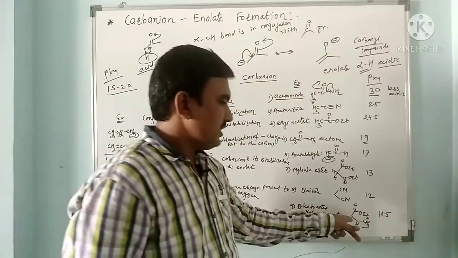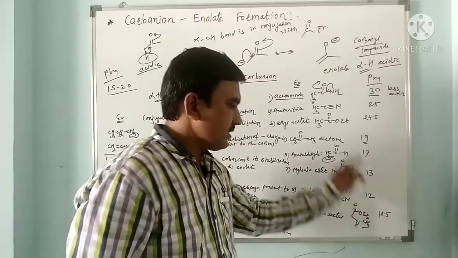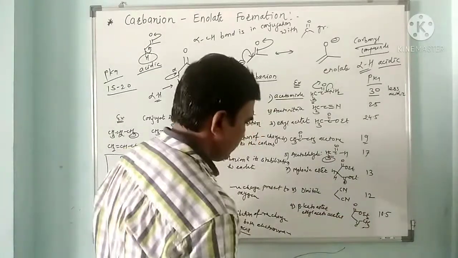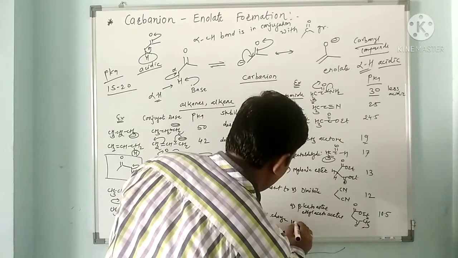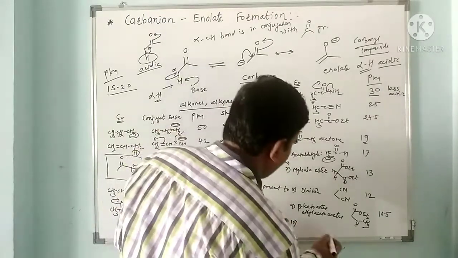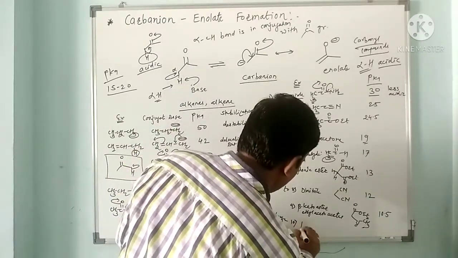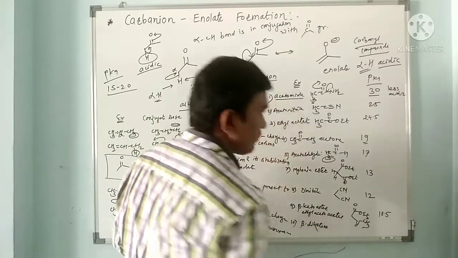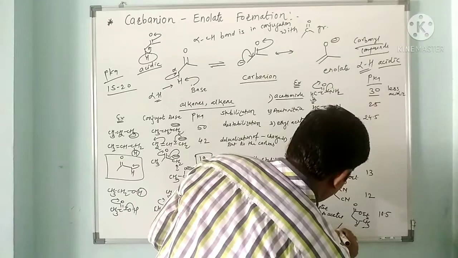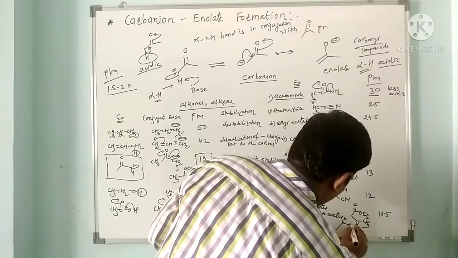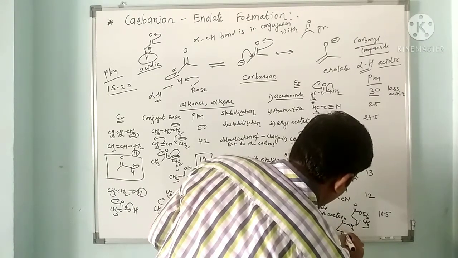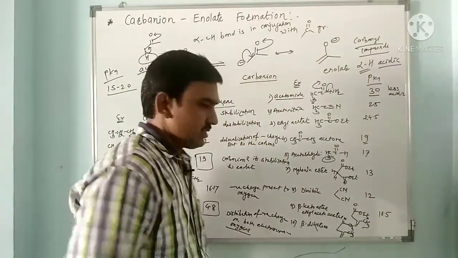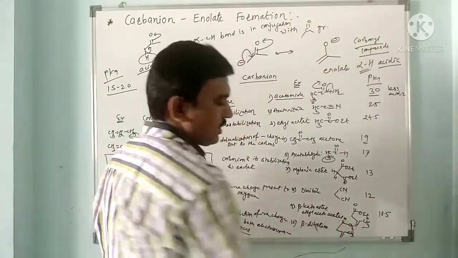Because this methylene is situated between the ester as well as the carbonyl group, it is highly acidic in nature. Then next, beta diketone, COCH3, CH2, COCH3. So this methylene is situated between two carbonyl groups.